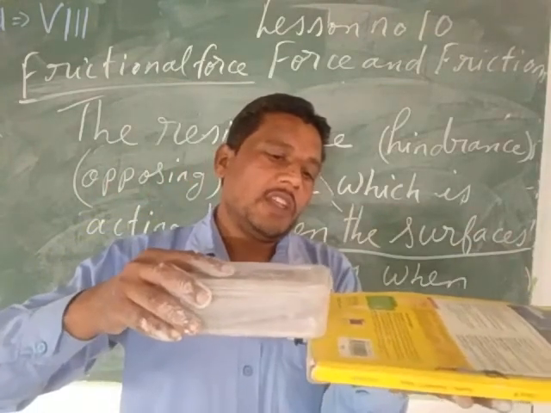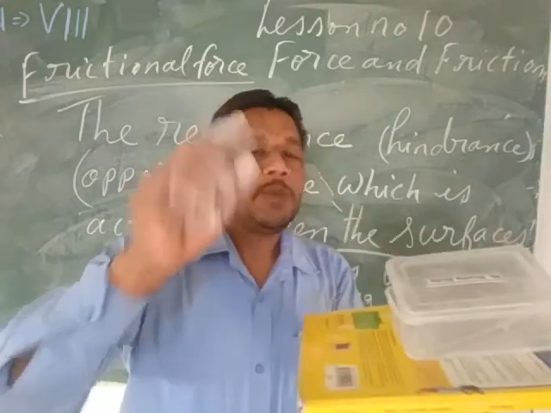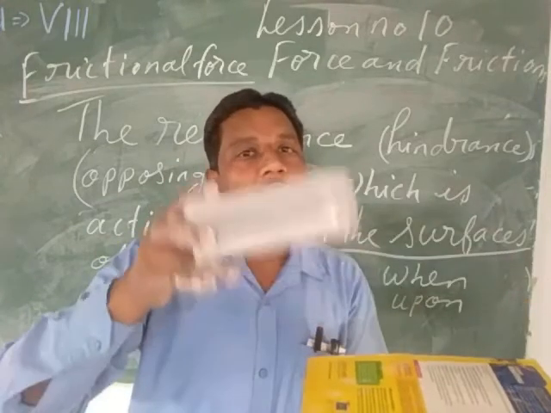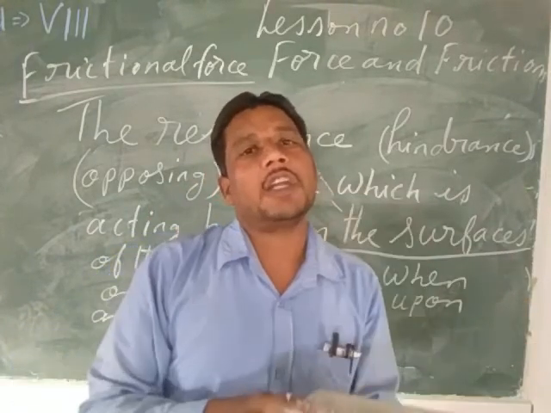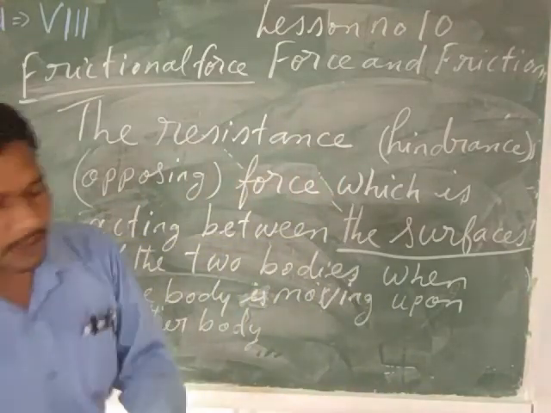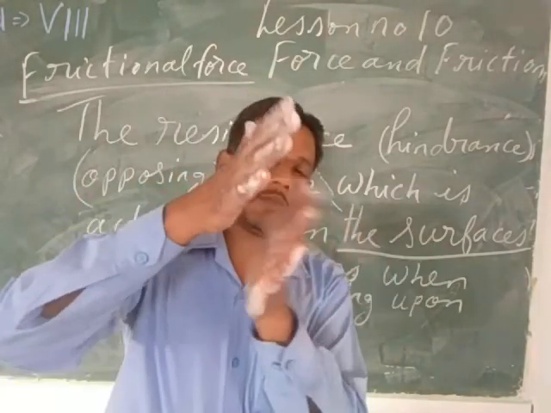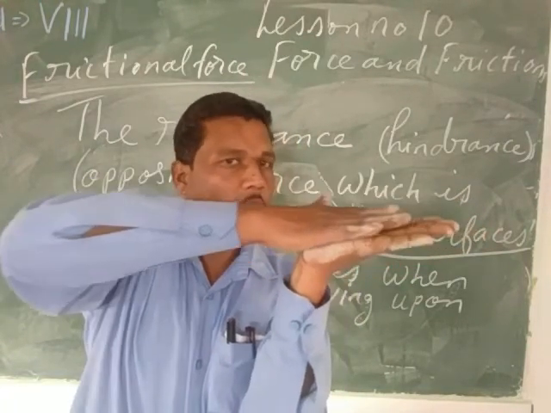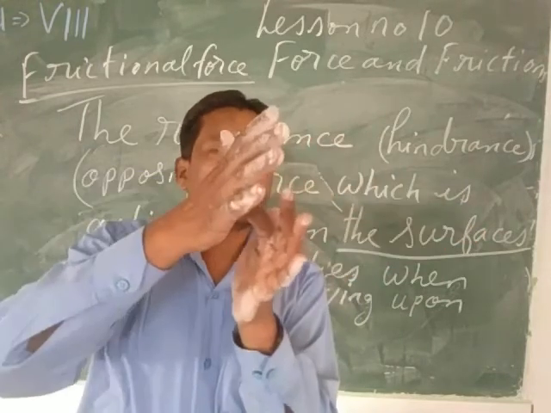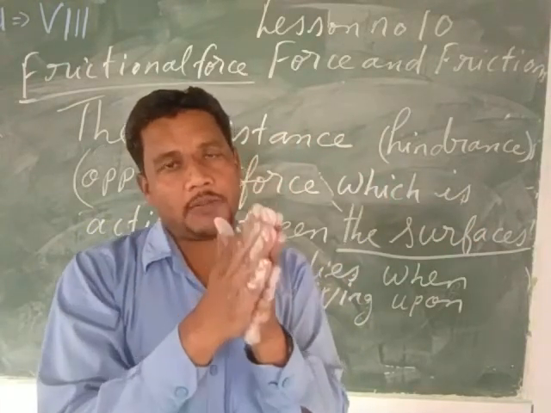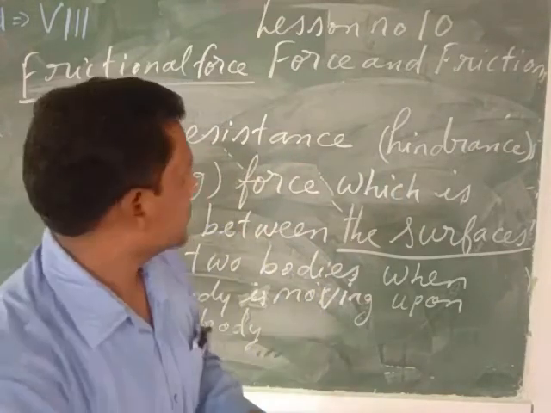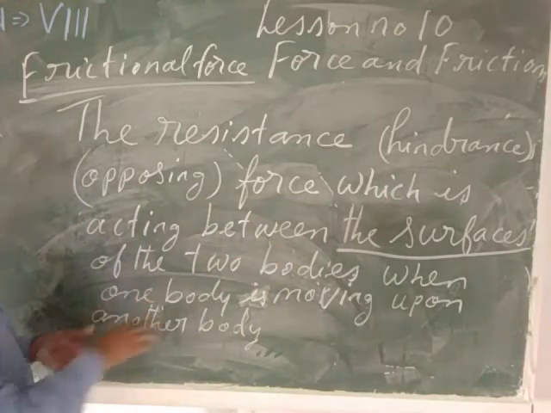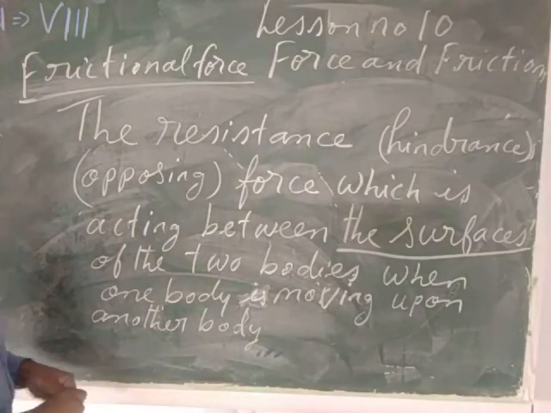So see, when this chalk box is moving upon the book, a special type of force is acting between the surface of this book and the surface of this chalk box, which is trying to reduce the speed of this moving chalk box. That force is called the frictional force. Or suppose this is my one palm, this is my another palm. Suppose I am moving my one palm upon another palm. Then a special type of force is acting between the surfaces of the two palms. That is called the frictional force. So the resistance or the hindrance or the opposing force which is acting between the surfaces of the two bodies when one body is moving upon another body is called the frictional force.